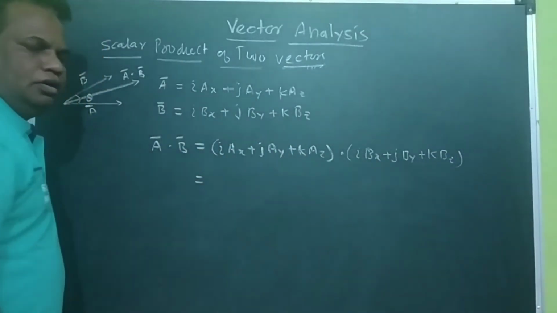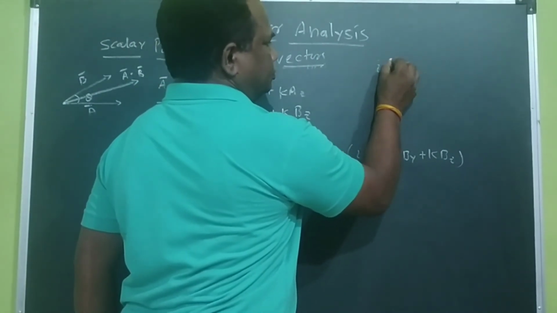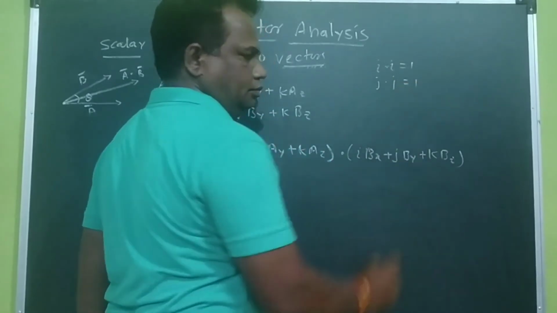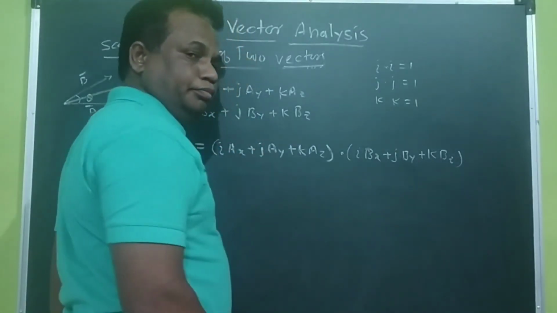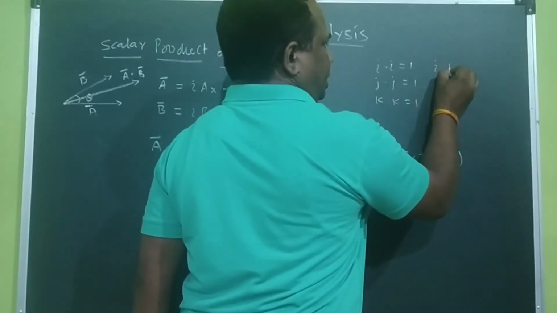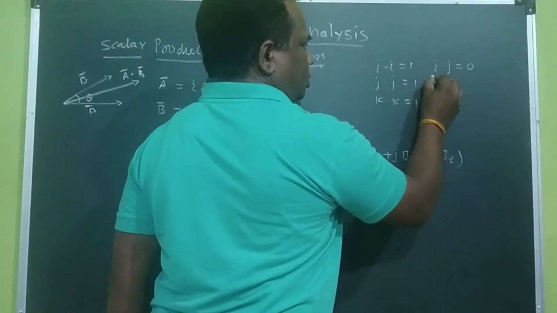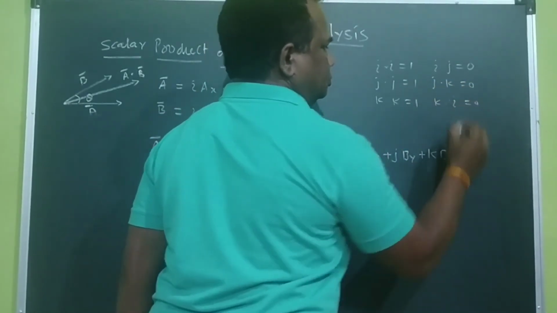You know that i dot i is equal to 1, j dot j is equal to 1, k dot k is also equal to 1, but i dot j is 0, j dot k is also 0, and k dot i is also 0.